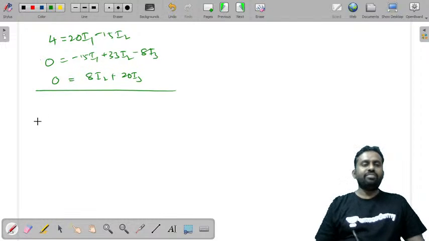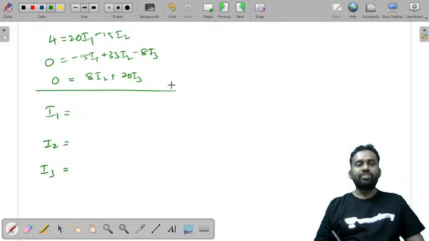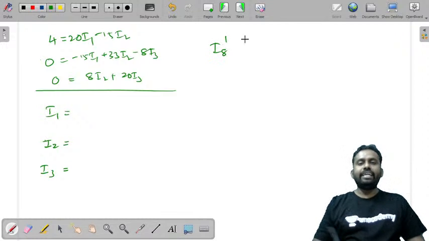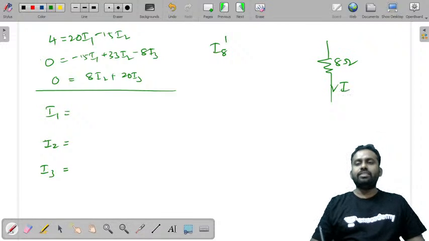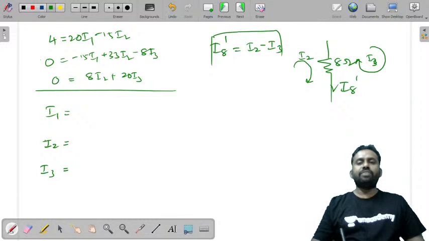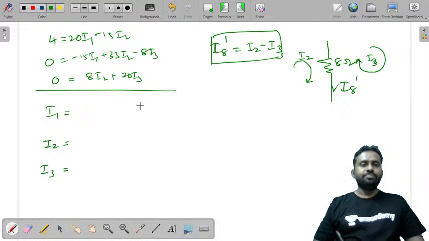You just have to simplify this and find the values of I1, I2 and I3. Once you get these values, you can find I8 dash. I have taken the current in the 8 ohm resistor as I8 dash. In this there are two currents, one is I2 and the other is I3. So I8 dash will be I2 minus I3. You just have to simplify this. I'm leaving it to you. I want you guys to solve it.